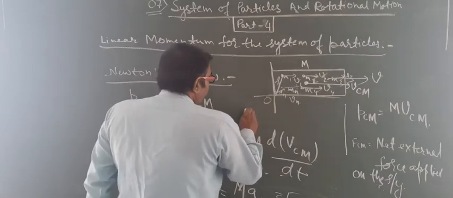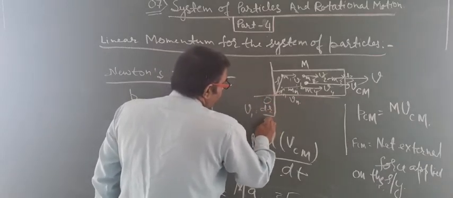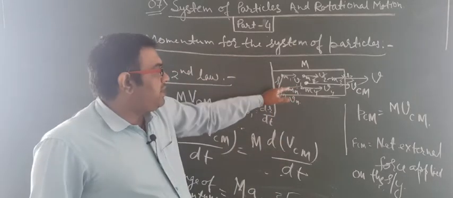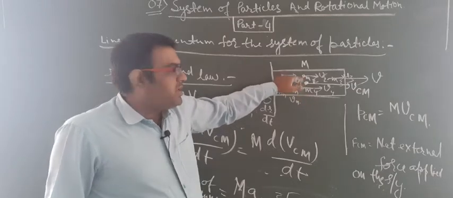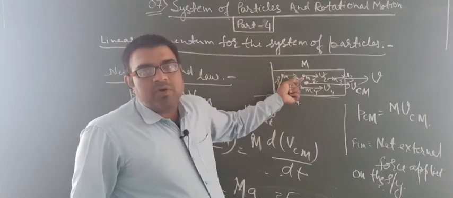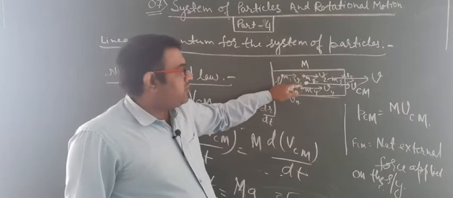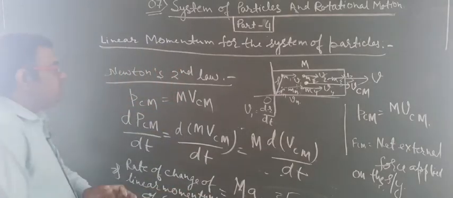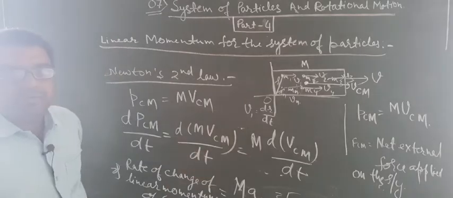And if we do what? For V1 we will do dr1 upon dt. So they have different velocities, but if all the particles have the same position, then they will move with the same velocity. Those particles which have exactly equal position from the origin will move with equal velocity, but if their positions are different, they will move with different velocity.